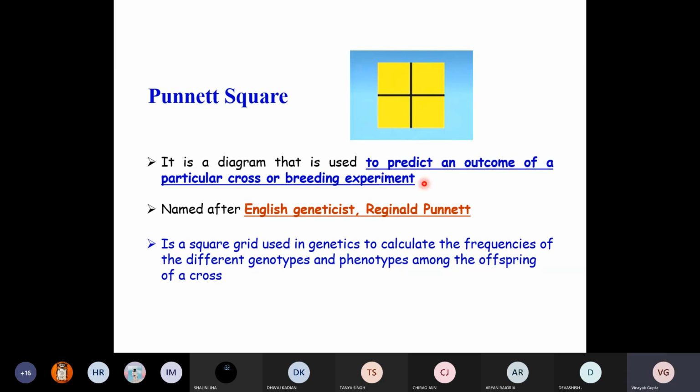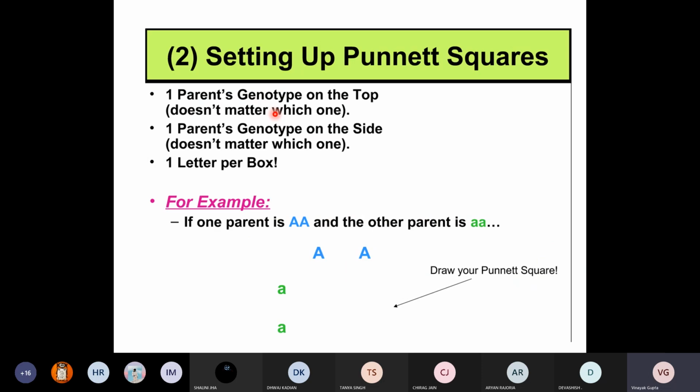You can calculate the probability. If the question is what is the probability of getting a particular phenotype, you can use the Punnett square approach to find the answer. Let's see how the Punnett square is used. First you have to make a square, then you have to write down the gametes.